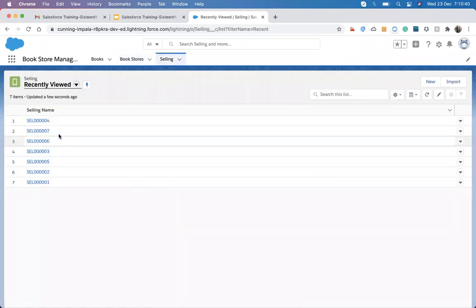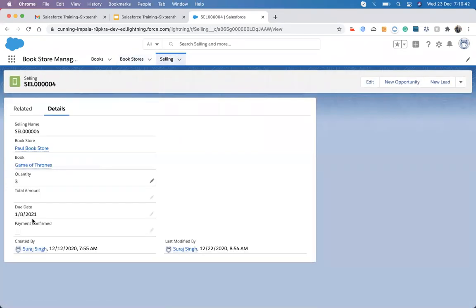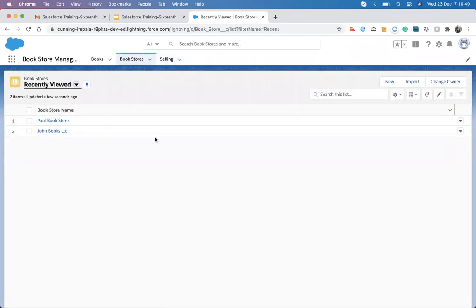Suppose I want to calculate all the total amount that are purchased, meaning I want to calculate all the total amounts for the bookstore. That is not possible if we don't have a master detail relationship. It is not possible to do a roll up. So in that case we can take the help of a flow that will do that complex calculation, because that complex calculation is not possible in a process builder.